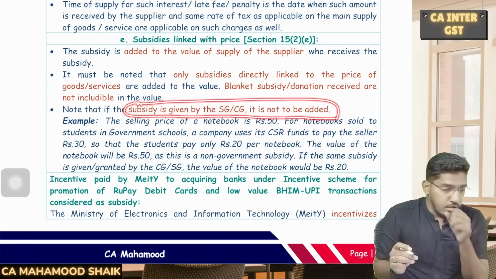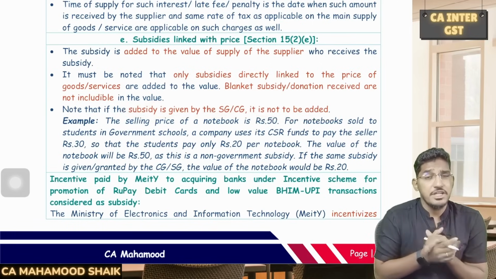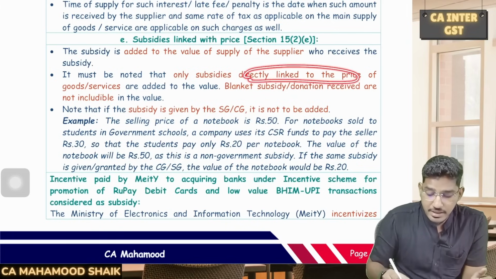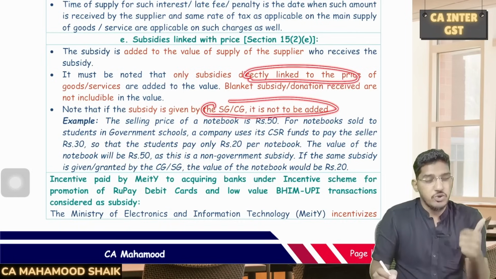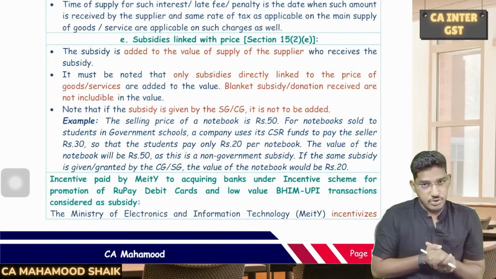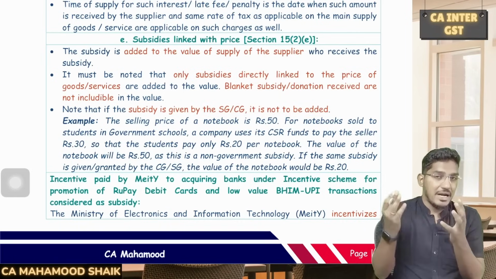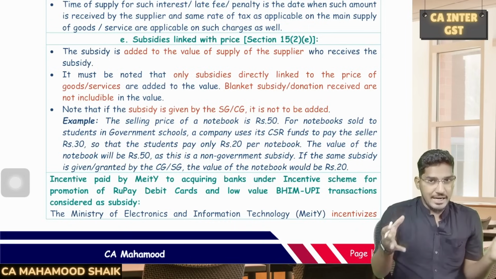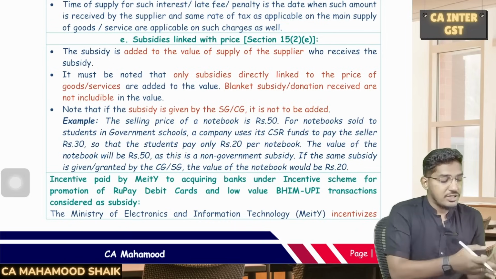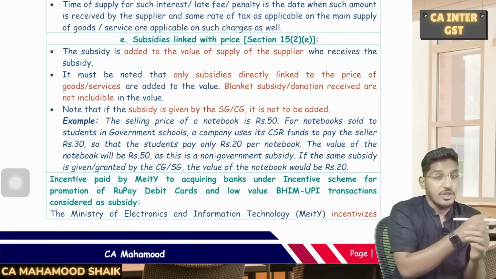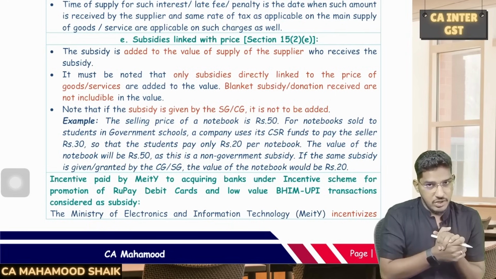Number two, that subsidy should be linked with the price. That subsidy would be directly linked to the price. It should not be a bulk subsidy, or a subsidy relating to current savings. Sometimes they will give you this in the question to confuse you. Some party will give a subsidy not directly linked with the price. They will give some blanket subsidy, or they will say that this manufacturing entity is using green energy, and for energy saved they have given some subsidy.